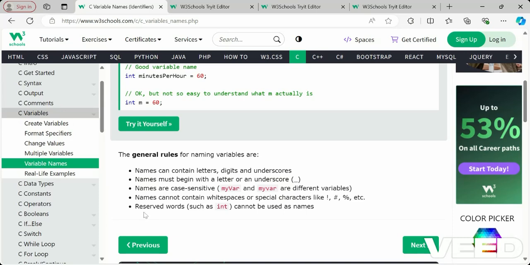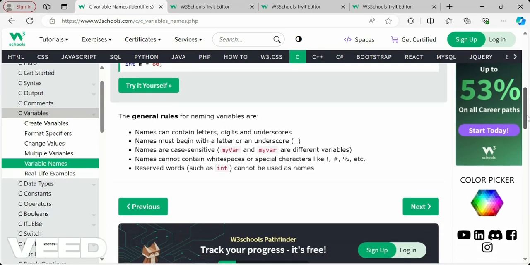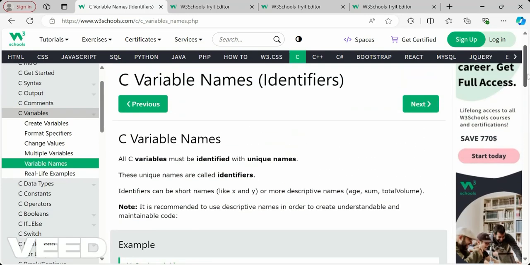The next rule: reserved words such as int cannot be used as names. These reserved words are what we call keywords, like int, float and char. These are already defined in the language itself, so we have to use other names for variables. This is how we have to give variable names. The rules should be remembered, as they are the most important things for assigning variables.